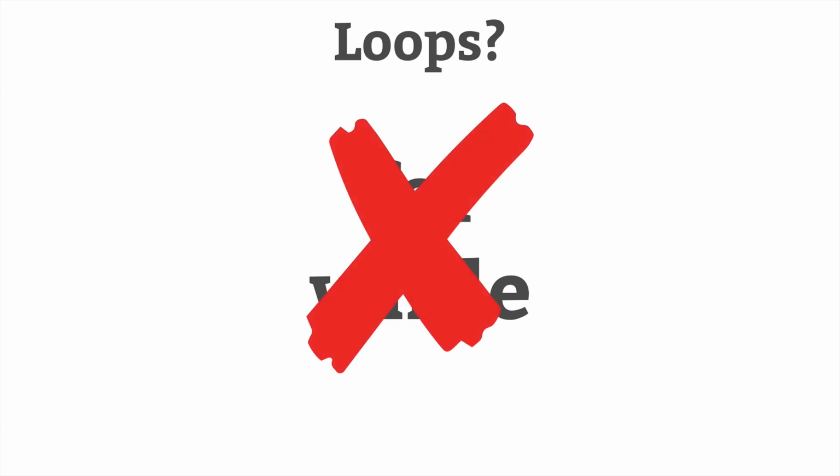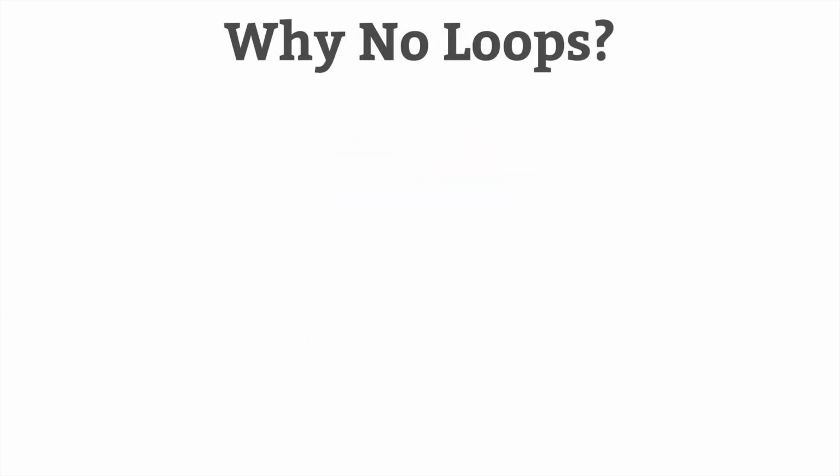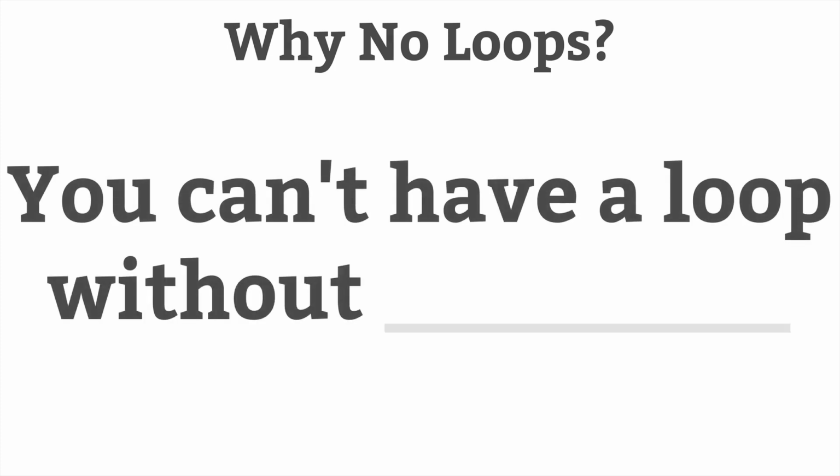Elixir doesn't have loops like you'd find in most popular imperative languages. So do you have any thoughts on why Elixir doesn't have loops? Well, the main reason is that you can't have a loop without... Can you fill in the blank here?